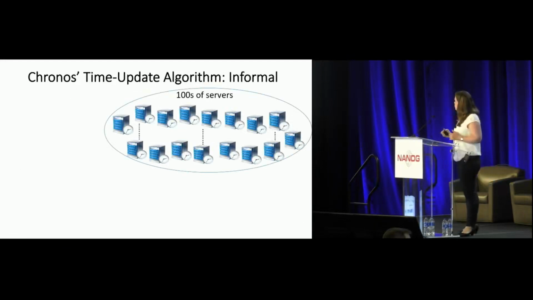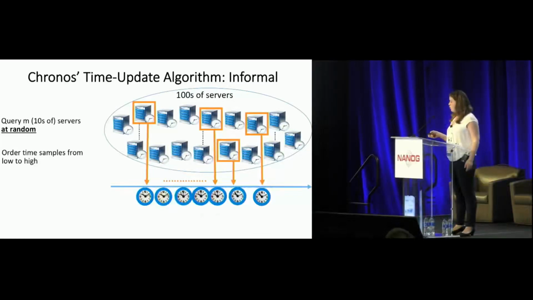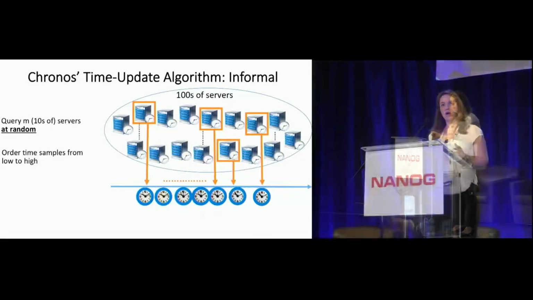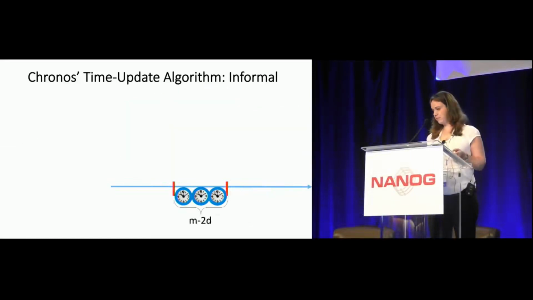So informally, what the Chronos client does in order to update its clock is that out of hundreds of servers, tens are chosen at random. We order them from low to high according to their value, and then we drop d from each side. Take a look at the remaining set.